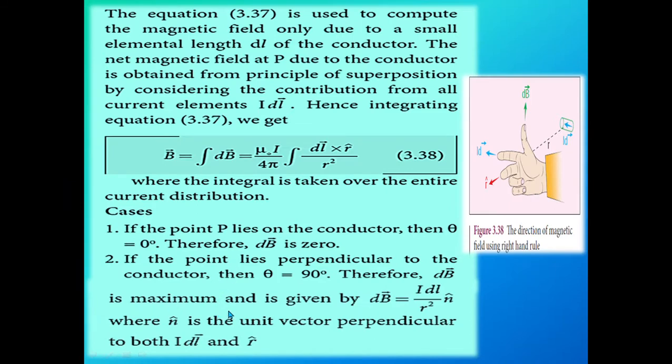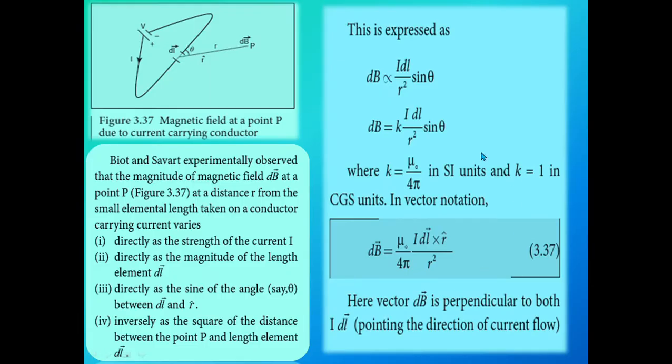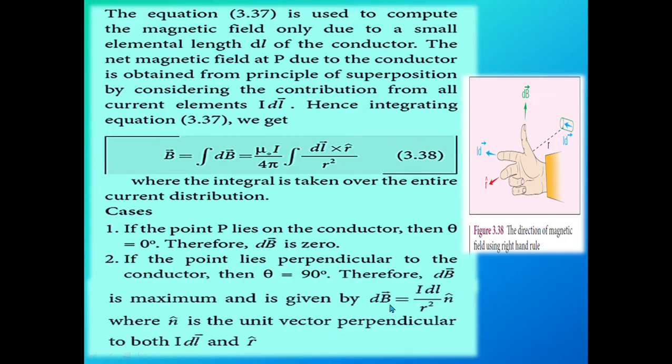It is maximum and is given by dB vector equal to I dl divided by r square into n cap, because sin 90 degree value is 1. Here n cap is the unit vector perpendicular to both I dl vector and r cap. From this diagram, the direction of the magnetic field is found using the right hand rule, Fleming's right hand rule.